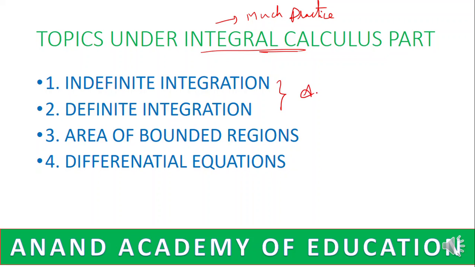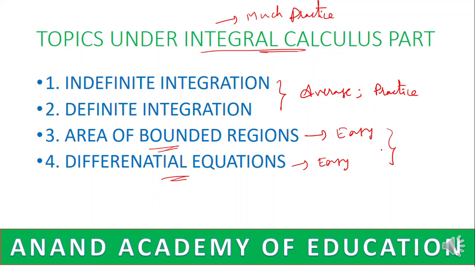So I would rate this chapter as average, and this chapter requires much concentrated practice. And area of bounded regions is actually a very easy chapter. If we have a basic understanding of areas and differential equations, these are also very easy chapters. So these two chapters are easy, and if we are asked questions from them, we shouldn't miss them, areas and differential equations.